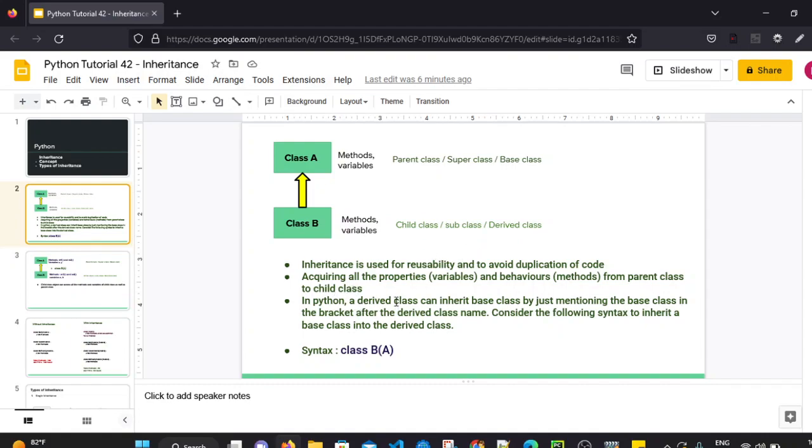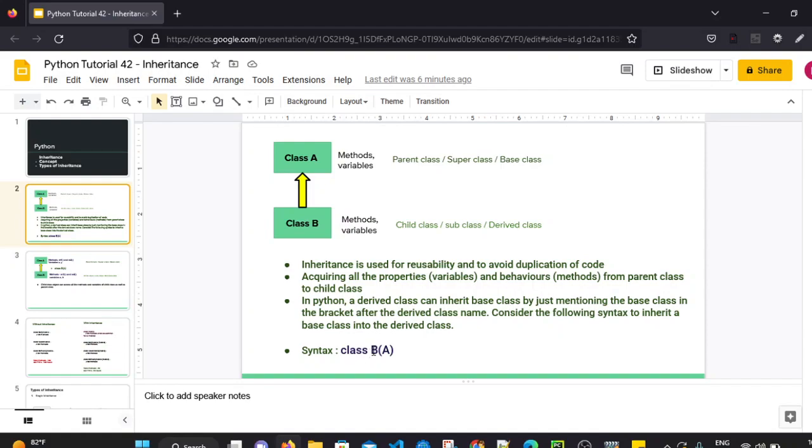In Python, a derived class, so class B is a derived class, can inherit the properties and methods of the base class by just mentioning the base class in the bracket. So this is the syntax. A derived class can inherit a base class by just mentioning the base class in the bracket.